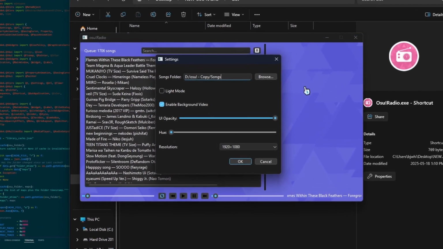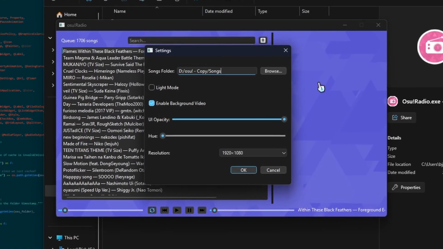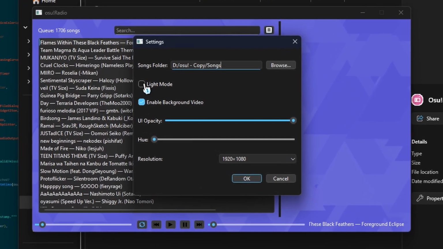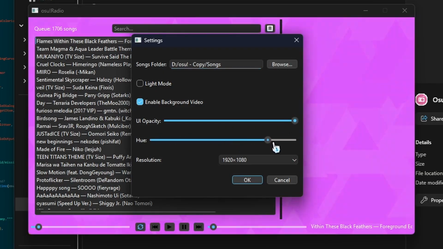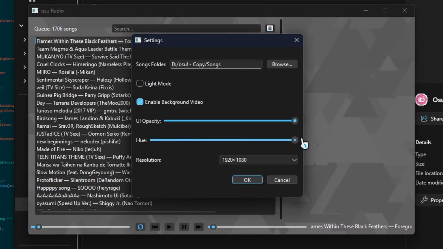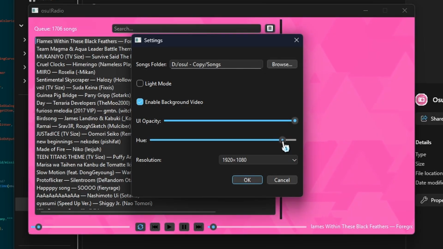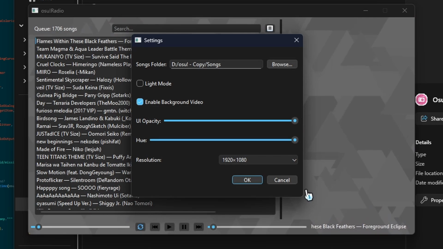So this is the settings tab. You can change your songs folder here. You can go into light or dark mode, you know, whatever you want. You can change the hue of the background here, and that will do that, which is actually really nice. The hue sometimes doesn't look great. Like for big pink backgrounds, you can barely see the triangles. But for other colors like gray, I really like it. So you can do that, and that works.